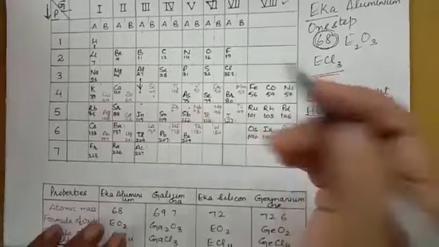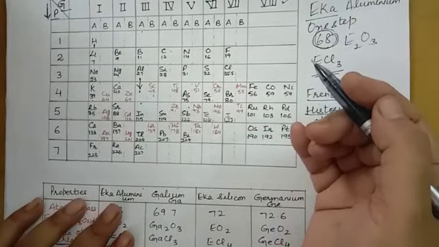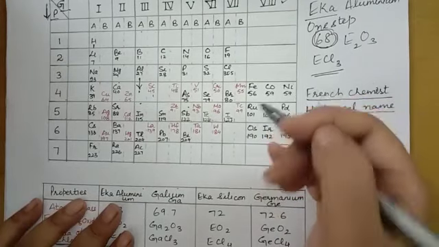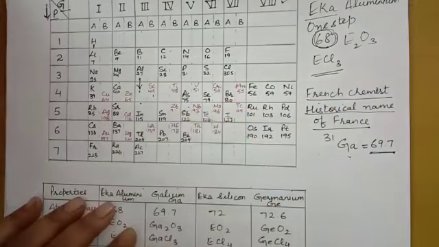So he predicted other undiscovered elements and their properties also. Eka silicon was later discovered as germanium.